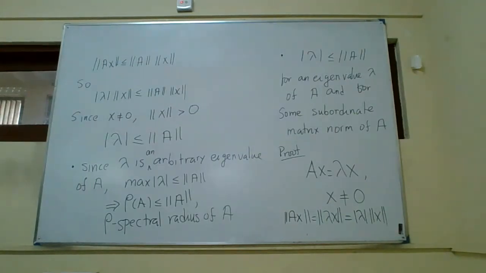So because of this result, we know that for any subordinate matrix norm, the spectral radius of A is less or equal to norm of A. So that is another consequence of the result we can get here.